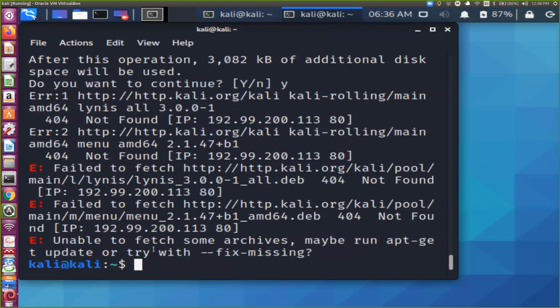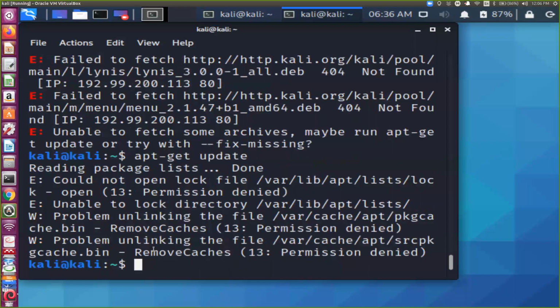Now, some issue came when I tried to install. What is the issue? Unable to fetch some archives, maybe run apt-get update or try with fix missing. So when you are running for the first time, you need to do apt-get update or apt update. And whenever you are running such commands, you need to give sudo, otherwise it will give you this problem.